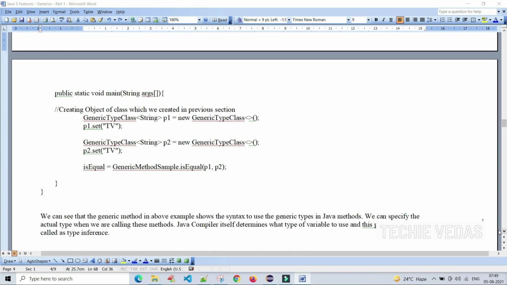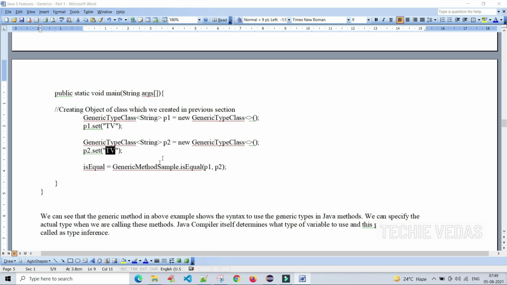In the main method, we create the object of the class. For the generic type class we are creating an object of type String, saying that we will store String objects only. In the p1.set method we are sending tv. In the same way we create a second object, also saying that we will store String objects only. For that, p2.set sets that tv.